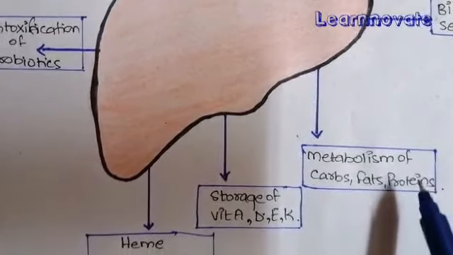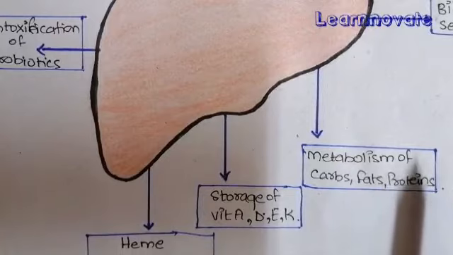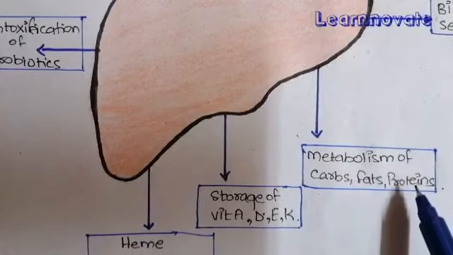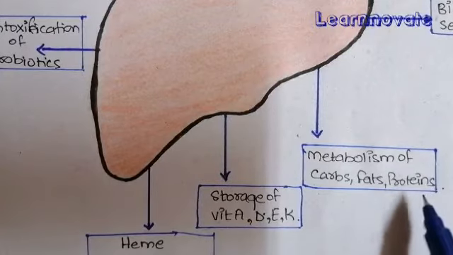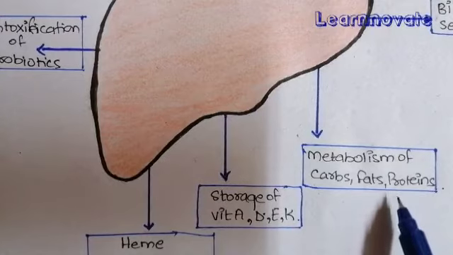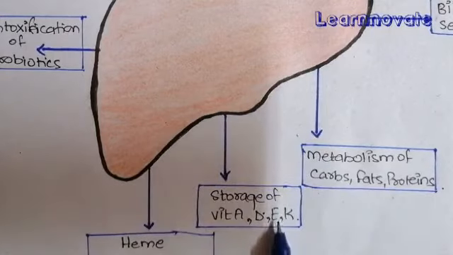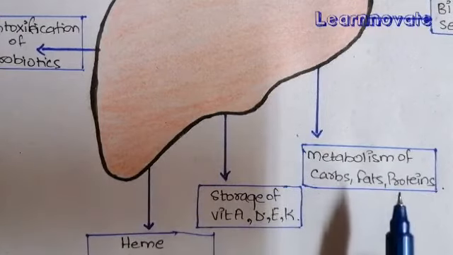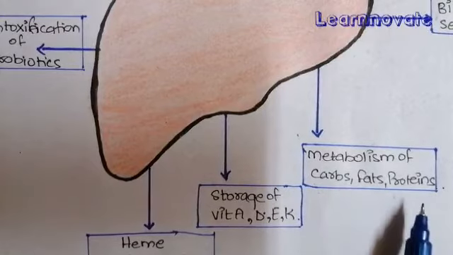For proteins, there is the formation of plasma proteins, the deamination of amino acids, and most important, the urea cycle that we have discussed in a separate video. The urea cycle, which is related to the deamination of amino acids, also occurs in the liver. So the major function of the liver is the metabolism of carbohydrates, fats and proteins.